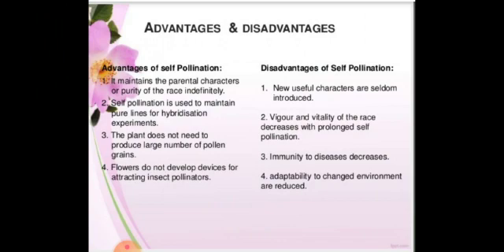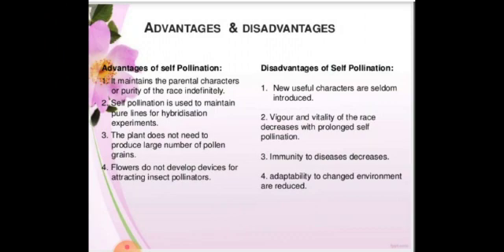Next, we are going to see the advantages and disadvantages of self-pollination. First, the advantages. It maintains the parental character, definitely. Self-pollination is used to maintain a pure line. The plant does not need to produce a large number of pollen grains, since everything arrives within the same flower. Flowers do not develop devices for attracting insects. There is no need of a pollinator. It can self-pollinate by itself.